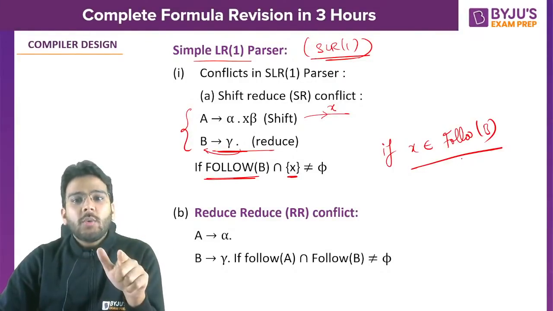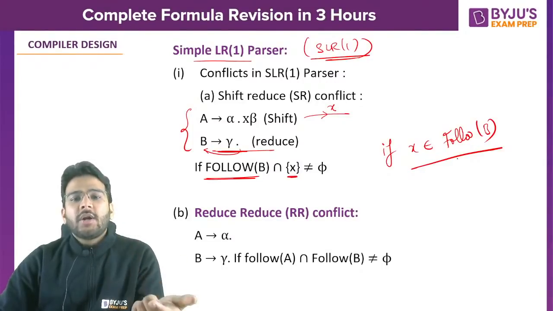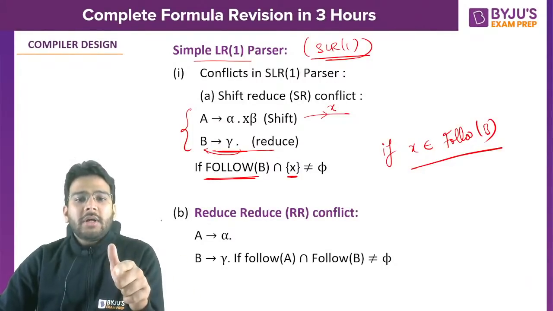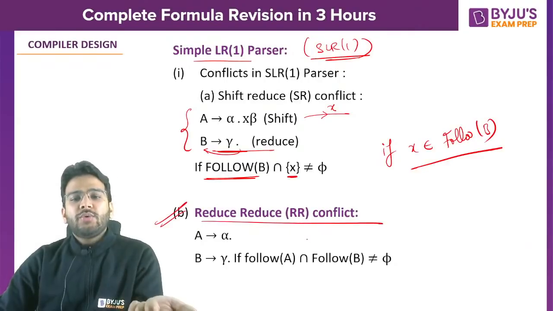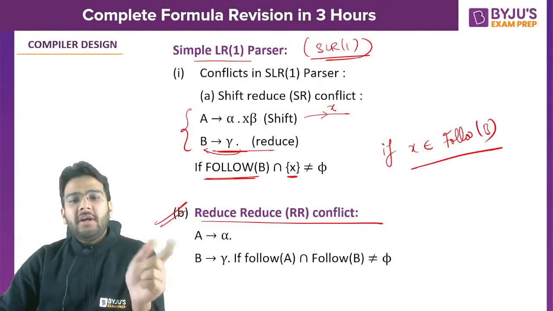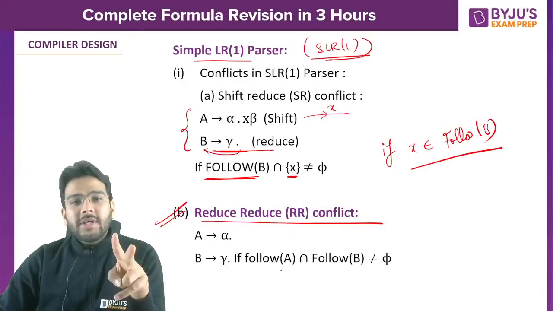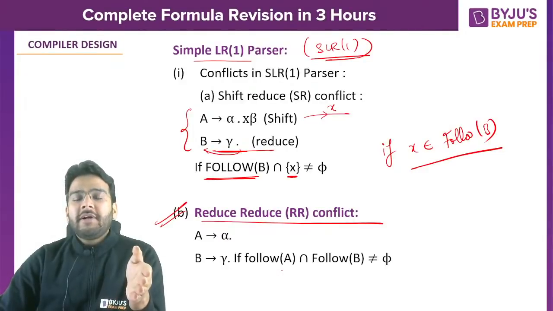Intersection is not equal to phi. In that case, SR conflict will be there in SLR1. What about RR conflict, reduce conflict? A derives alpha dot, B derives gamma dot. Both reduce items are there. How to find RR conflict in SLR1?